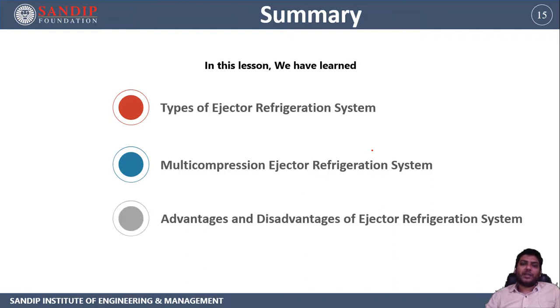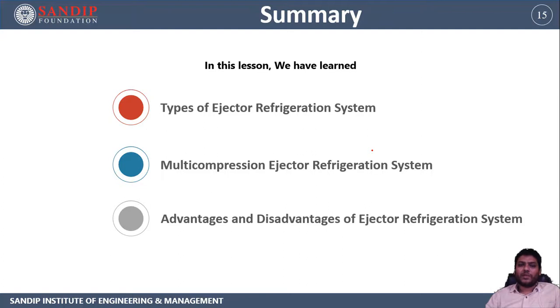So in this lecture, what we discussed is the remaining types of the ejector refrigeration system. We also discussed the multi-compression ejector refrigeration system and the different types, and the integrated system, the solar system, and all the things that can be utilized in different types of ejector refrigeration system, which have been cleared in this session. The advantages and disadvantages of the ejector refrigeration system I also summarized. So that is all about unit number 1.